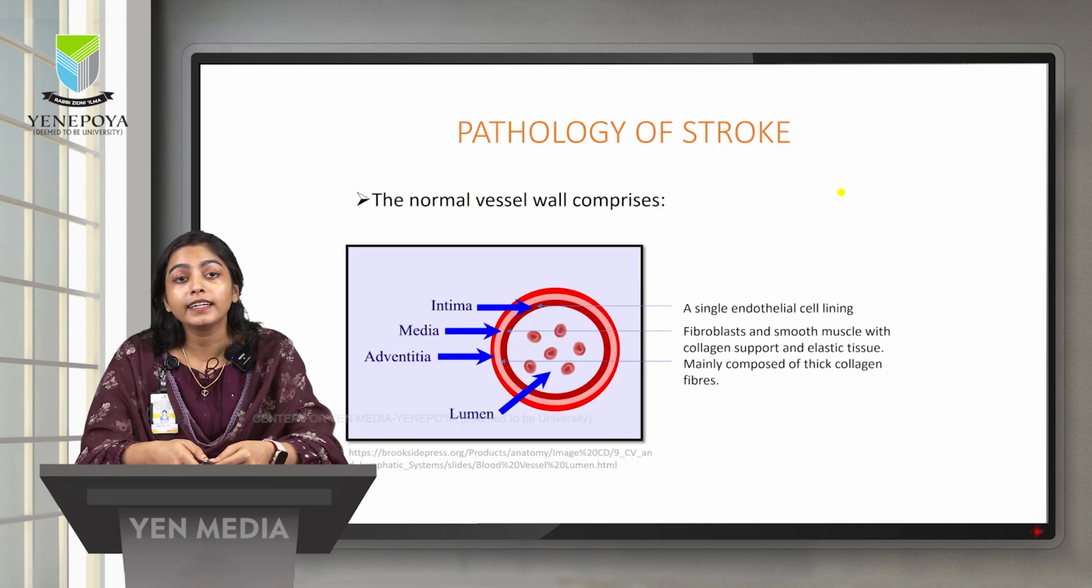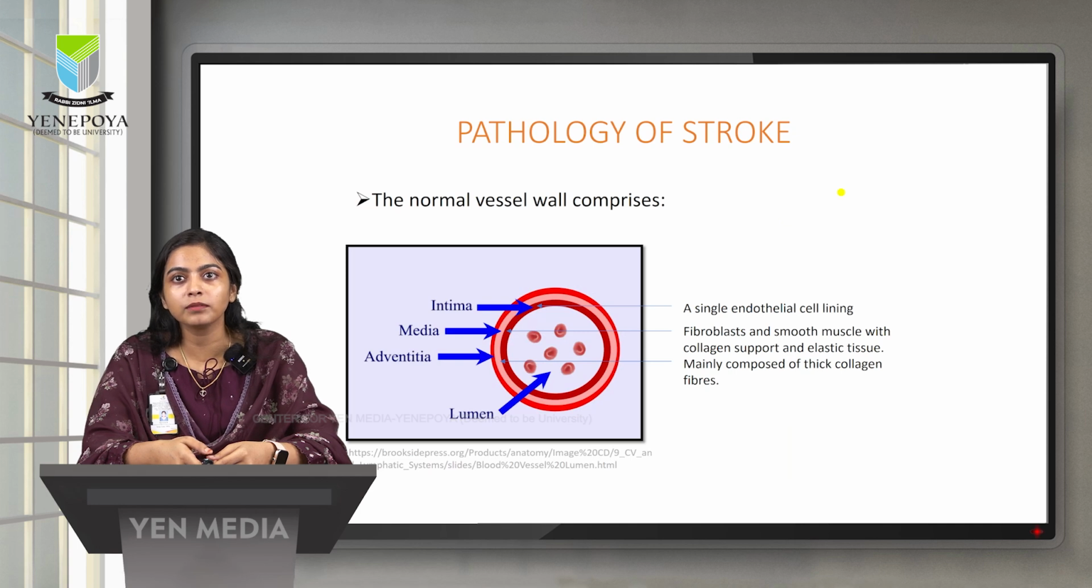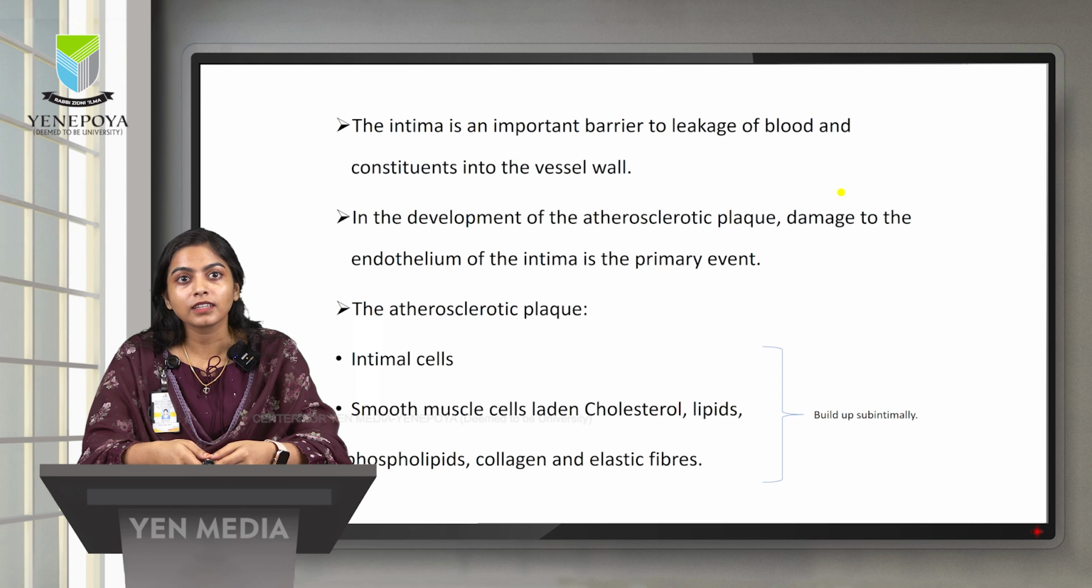So how does this atherosclerotic plaque develop? It damages the inner layer, which is the intima, the important barrier to the leakage of blood and constituents into the vessel wall. It damages the endothelium lining, which is the intimal layer. What does this atherosclerotic plaque consist of? Intimal cells and smooth muscle cells, which contain cholesterol, lipids, phospholipids, collagen and elastic fibers.